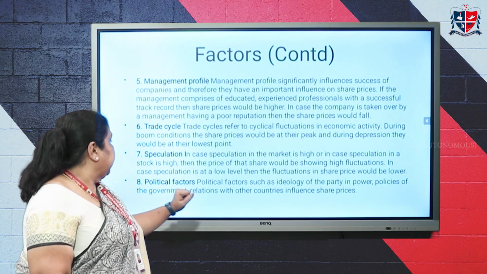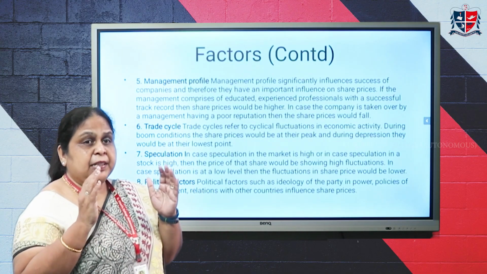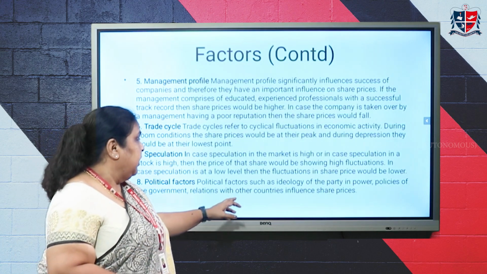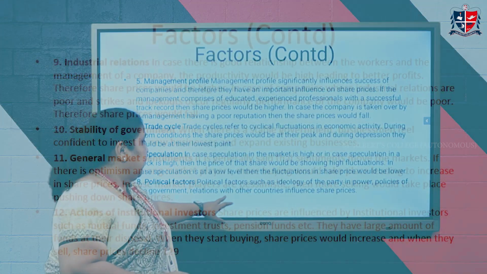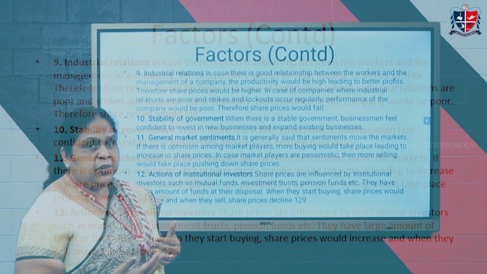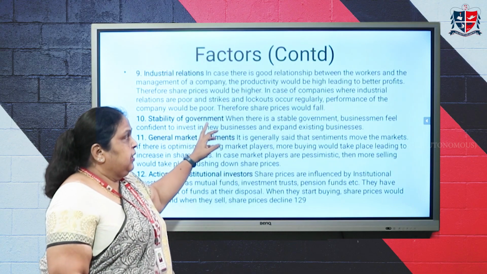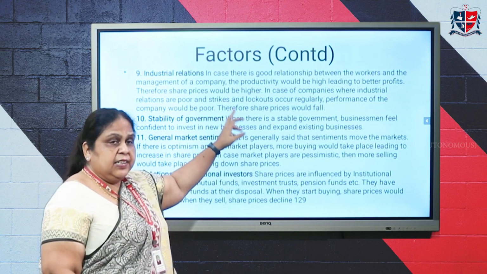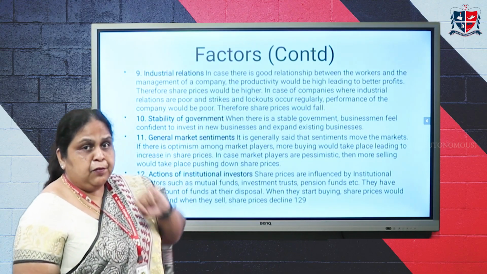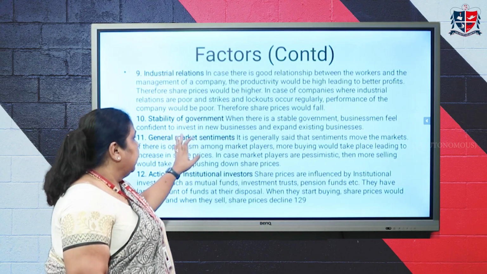Speculation is another factor. Then the political factor depicts the ideology of the government, the policies of the government, and that too has an influence on share price. Again, the industrial relationship between the owners and the workers will determine, if there is a lockout or strike, definitely it will affect the performance of the company, thereby affecting the shares of the company.